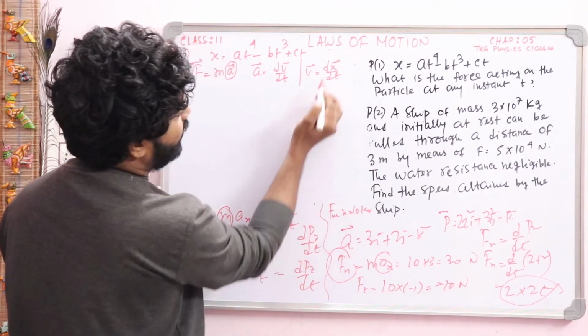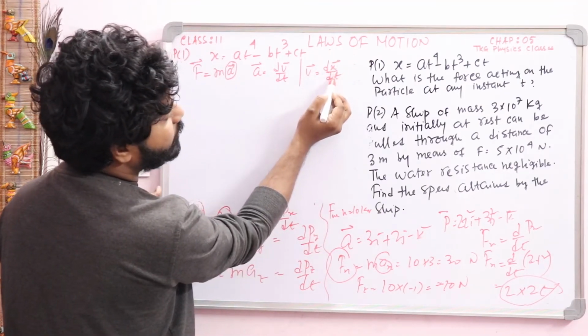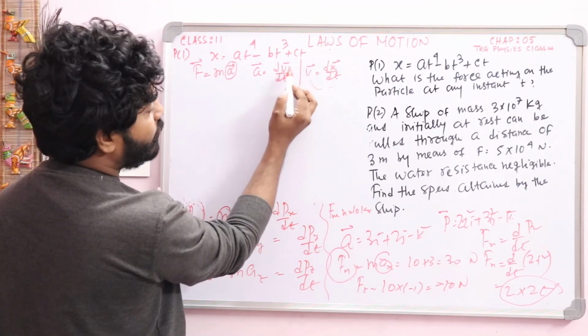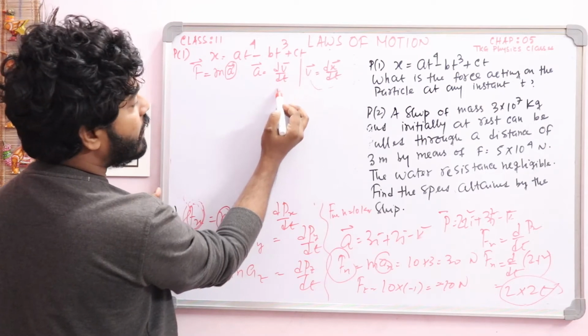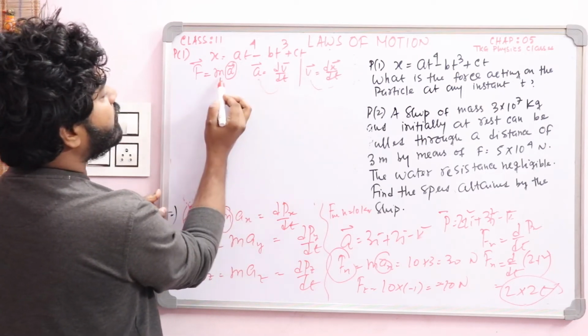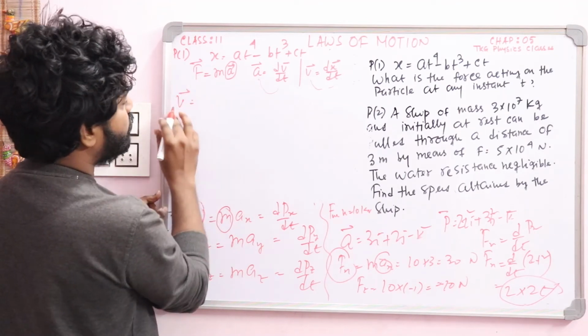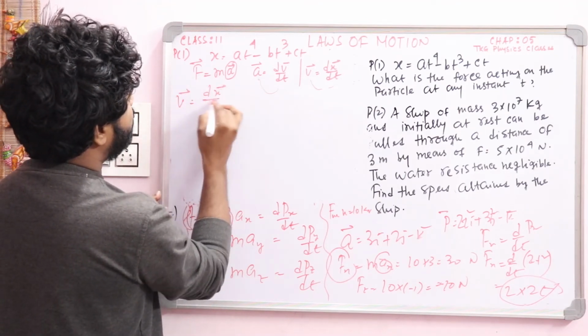That means at first you have to differentiate x with respect to t, then you will find out v. Then you have to differentiate v with respect to t, then you will find out a, and therefore you have to multiply m. So first of all you find out v, that is dx by dt.